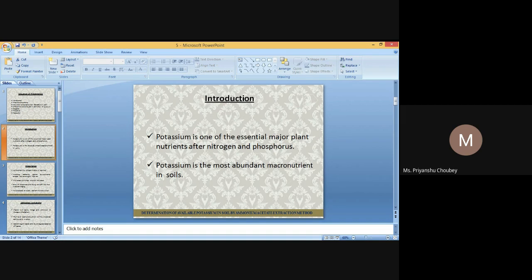For example, in black soil the dominant clay mineral is montmorillonite, with a lesser amount of oxides and amorphous aluminosilicates. This soil mostly contains constant charge surface.